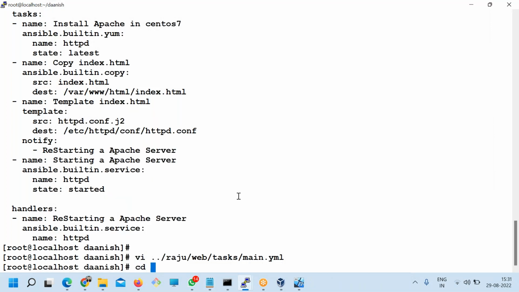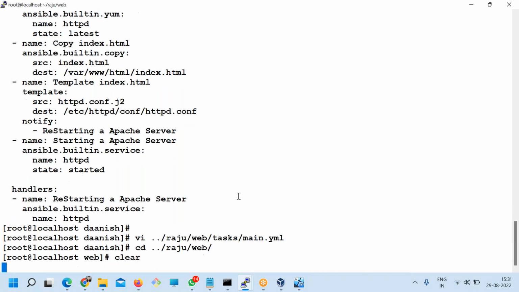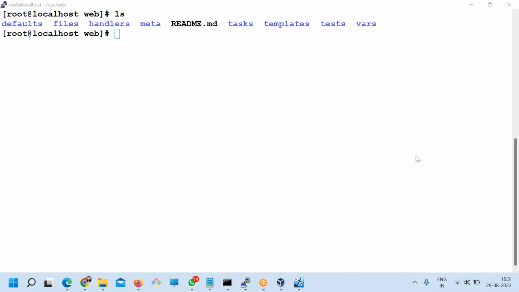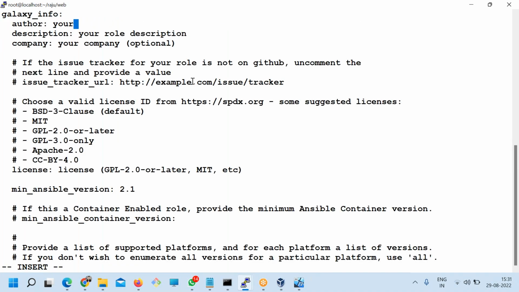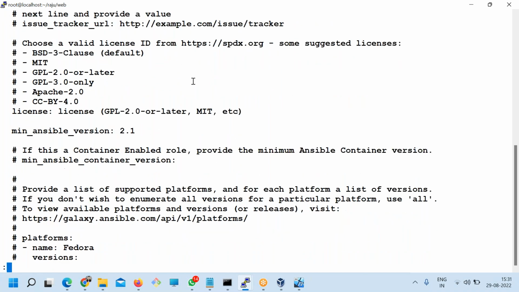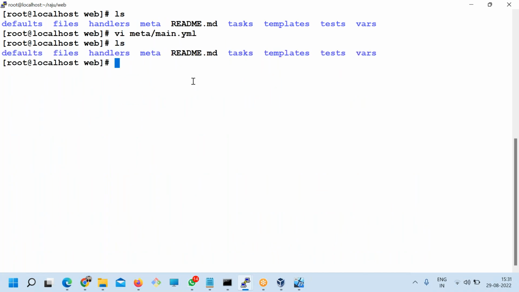So now let's go to the Raju web role. Most of this is done, and here is meta. In meta I will modify my name and all stuff like that. This is the author name, Rajesh Kumar, and description, company name, dependency, license. All this minimal, I'll modify properly and done. So guys, your role is ready for testing. Did you find any difficulties? No. That's all. So this is a role.